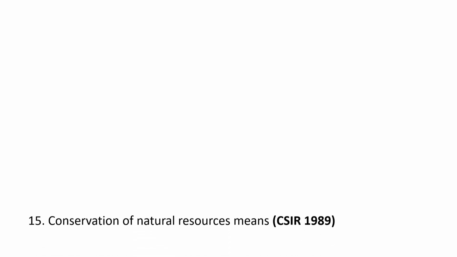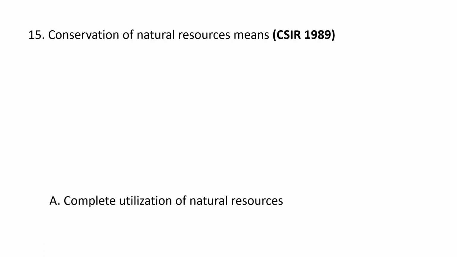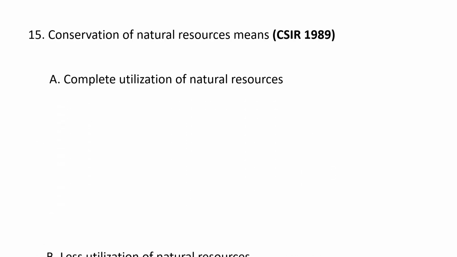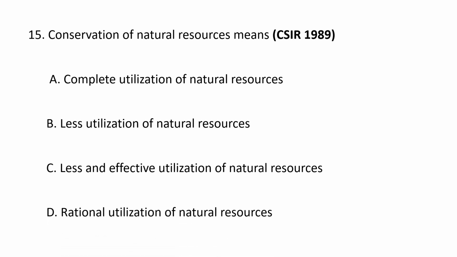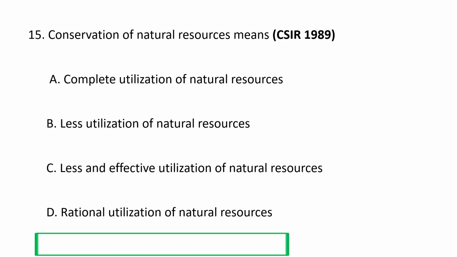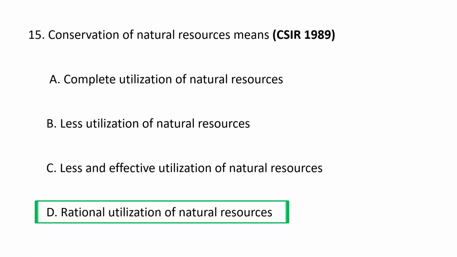Next question. Conservation of natural resources means A. Complete utilization of natural resources, B. Less utilization of natural resources, C. Less and effective utilization of natural resources, and D. Rational utilization of natural resources. The correct option goes as D. Rational utilization of natural resources.